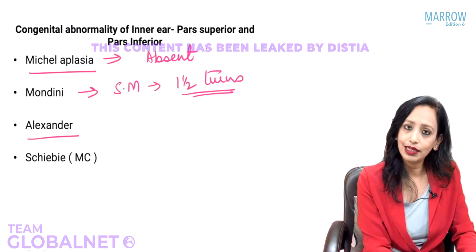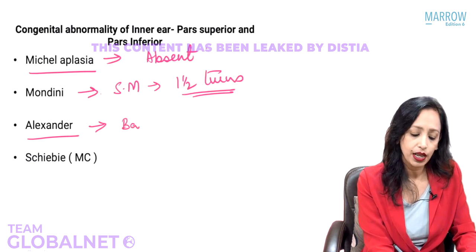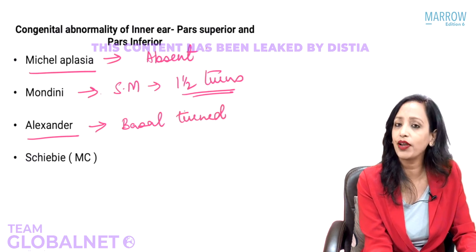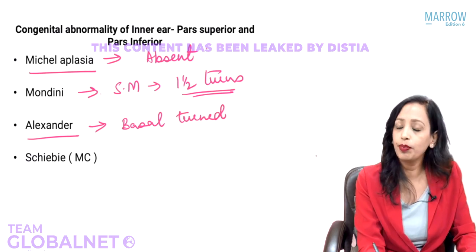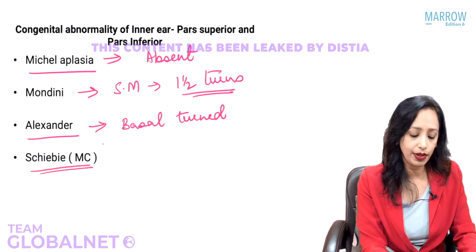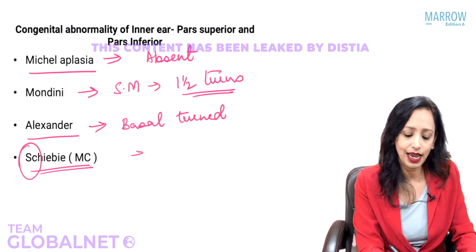Now the next is Alexander. Alexander is deformity of the basal turn. So here the basal turn is deformed. If I ask you which frequency sound will be affected here, yes, it will be only the high frequency sound. And Scheibe. Scheibe is the most common, and it involves deformity of S and C, as in the name. What is S and C?